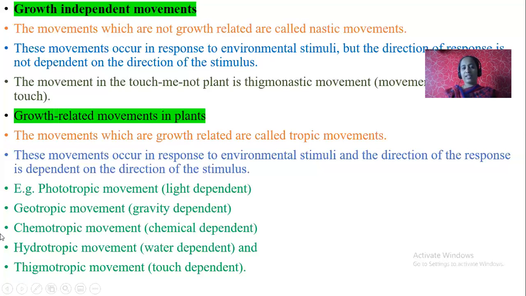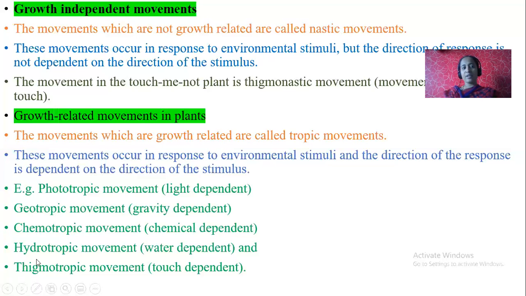Next, chemotrophic, chemical dependent. Wherever the hormones or chemicals are present in the plant body, plant parts grow towards those chemicals. Sorry, these are chemotrophic movements. Next, hydrotrophic movements. Hydro in the sense water. Wherever you pour water, a few parts of a plant grow towards the water. That is called water dependent movement. Next, thigmotrophic movement, touch dependent. I told you already.